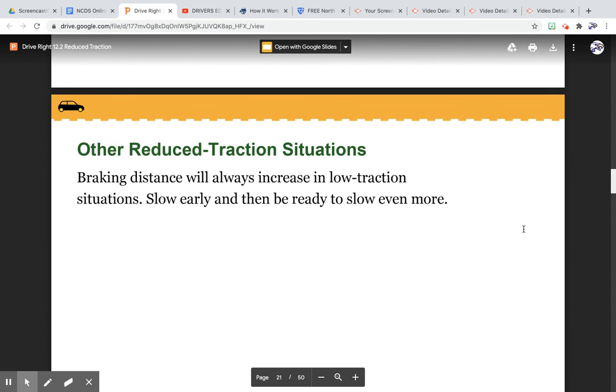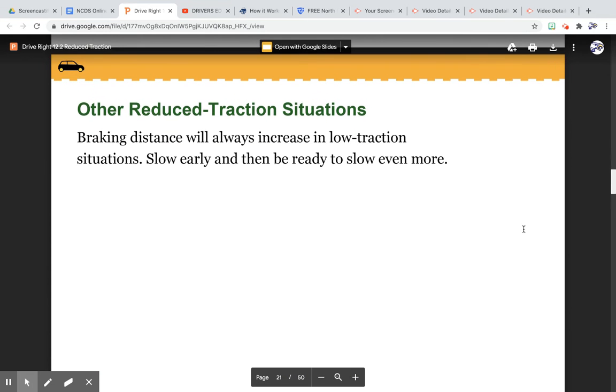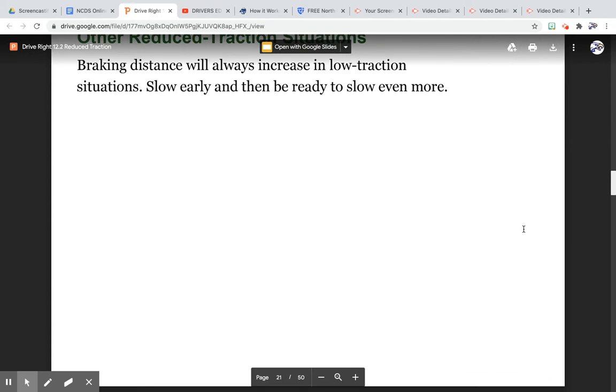Braking distance will always increase in low traction situations. Slow early and then be ready to slow even more.